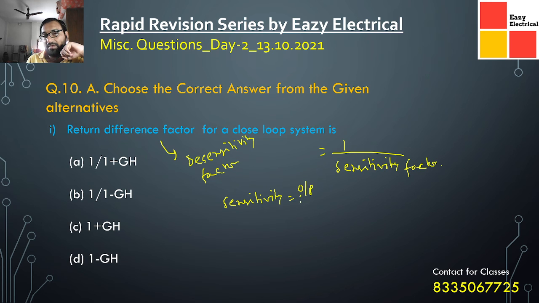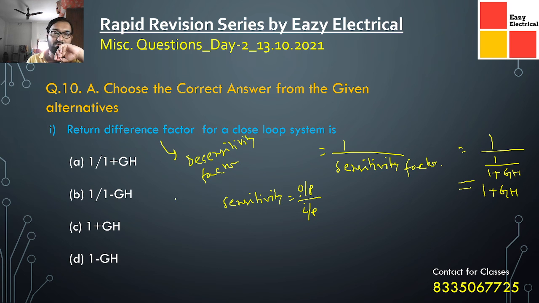The sensitivity factor is nothing but 1 by 1 plus gh. From the desensitivity factor or return difference factor, you get 1 plus gh as the ultimate result. From this you can get the answer.